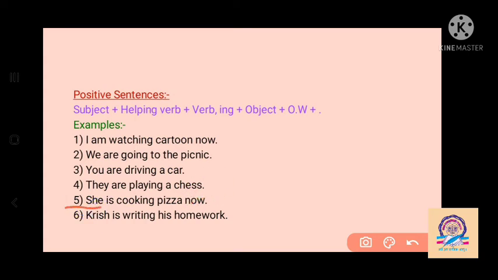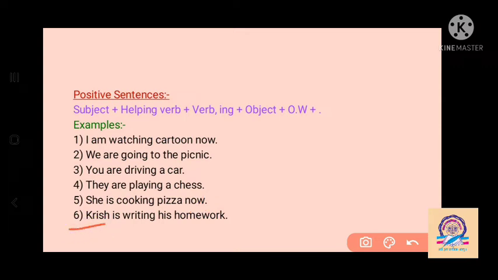Then if the subject is he, she, it, or one singular noun, we use is as the helping verb, then cook changes into cooking in a continuous tense, then pizza is the object, and now is the other word, and we put the full stop at the end of the positive sentence.